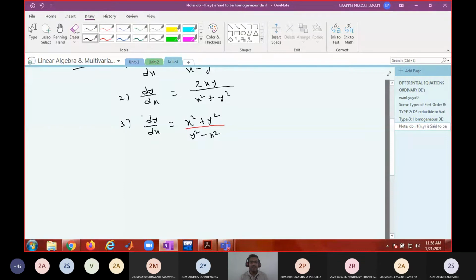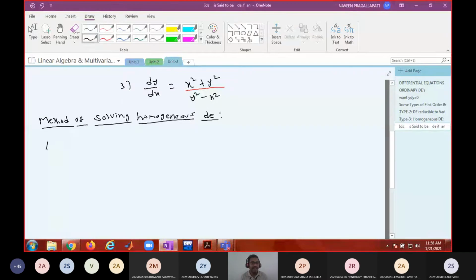How to solve a homogeneous differential equation? So, method of solving homogeneous DE.